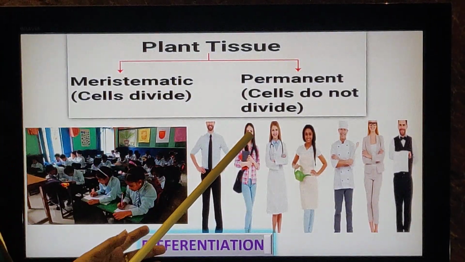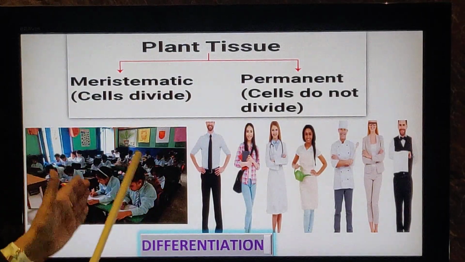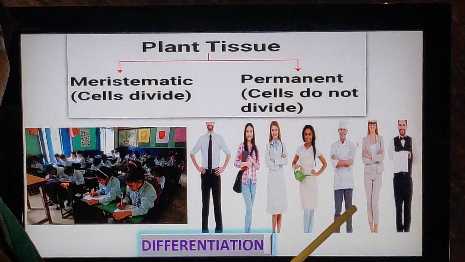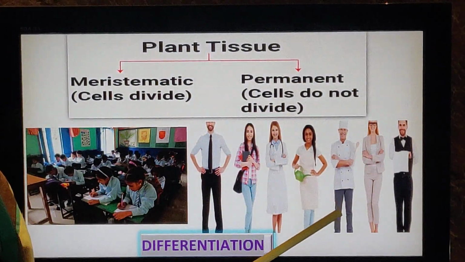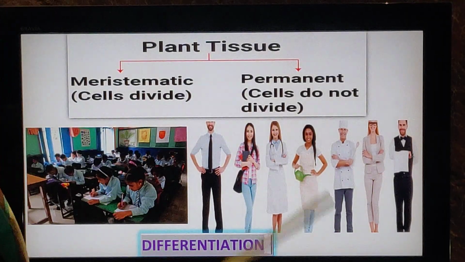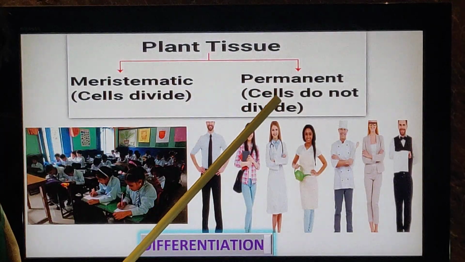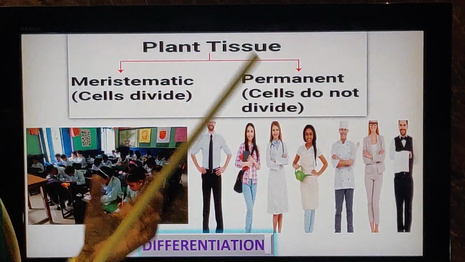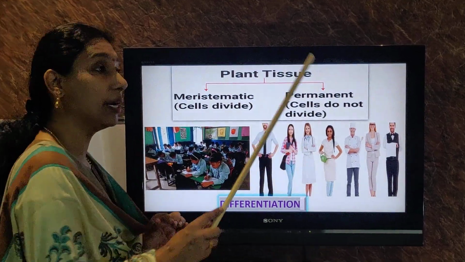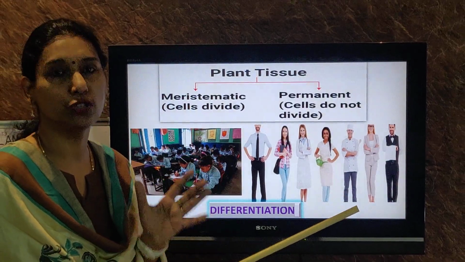So in the plant tissues also, the meristematic cells are continuously dividing, and when they mature, they differentiate to do different functions in the plant body. That process is called differentiation. Fine. So meristematic cells, which are found in specific areas of the plant, keep on dividing, and they are located only in certain places. Whereas permanent tissues are found throughout the body because they have to do permanent jobs.